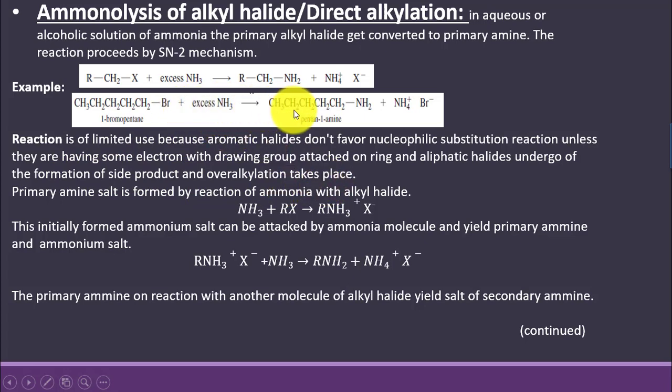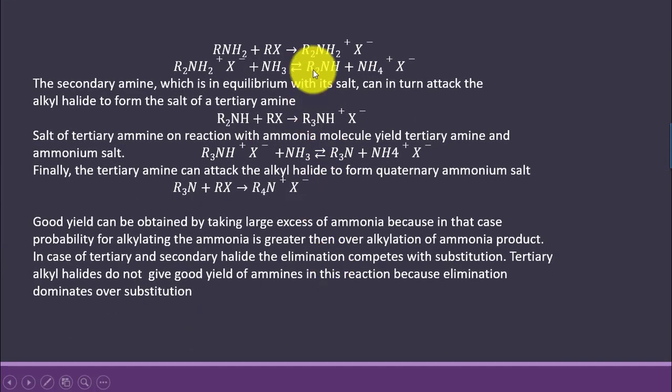As this reaction leads to the formation of amine, but the chances of over alkylation are present, like it is shown over here that alkyl halide, when made to react with ammonia, forms primary amine salt, which on further reaction with ammonia is forming primary amine and ammonium salt. Now this primary amine can be attacked by another molecule of alkyl halide and again leads to the formation of secondary amine salt, and this secondary amine salt on further reaction with ammonia, as it is in equilibrium with the